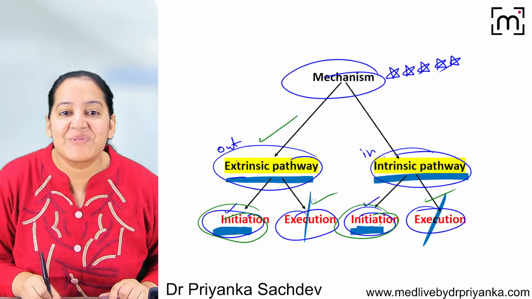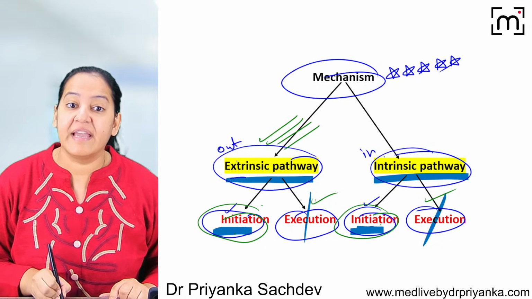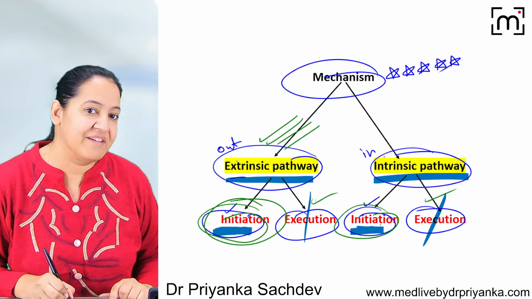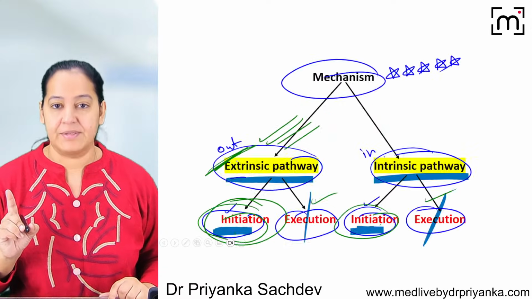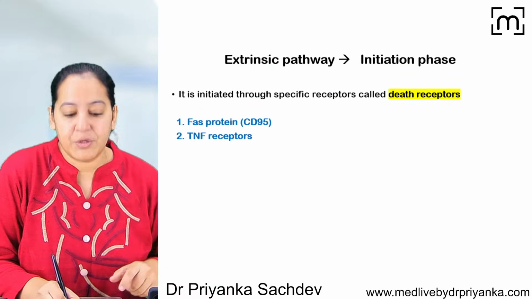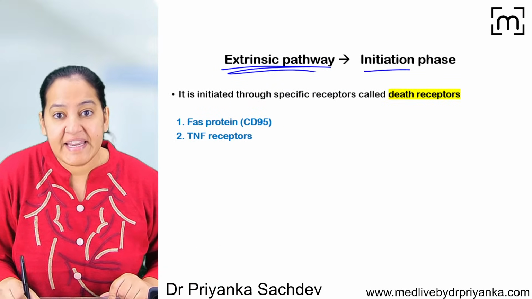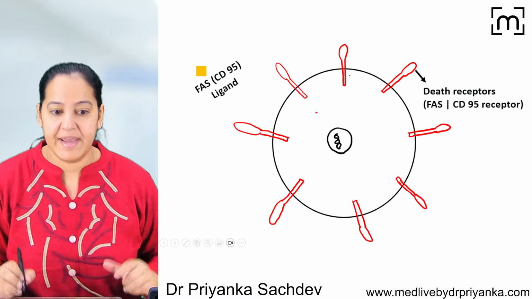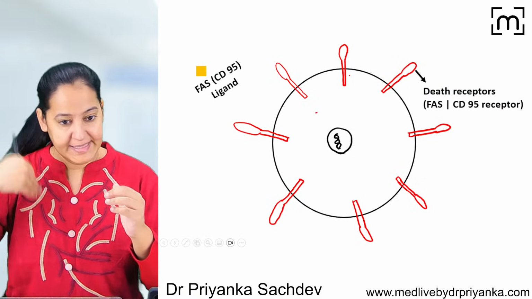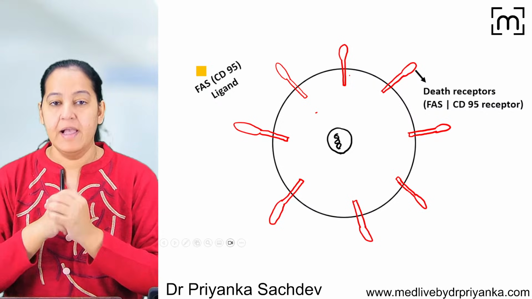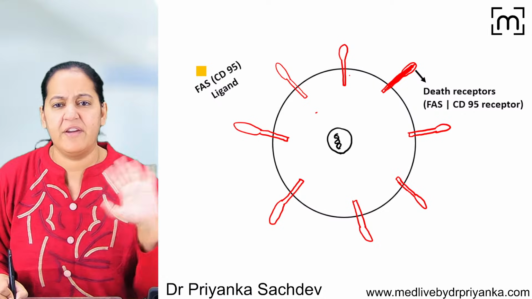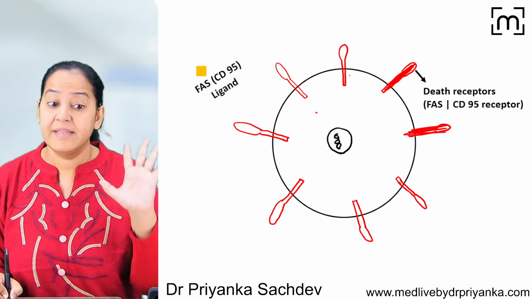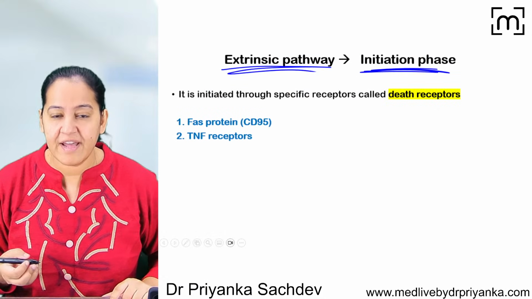Let's start with the extrinsic pathway, the initiation of the extrinsic pathway, where the signal will come from outside. That's why it's extrinsic. Can you see a cell? This can be any cell in the human body. On the surface of the cell, we have death receptors. They are inactive, but the cells have them. You will say, ma'am, what are death receptors?